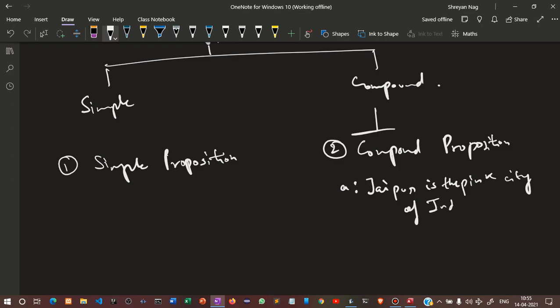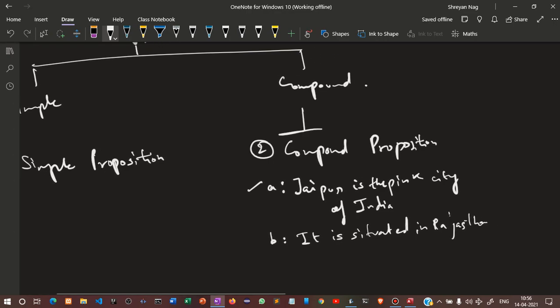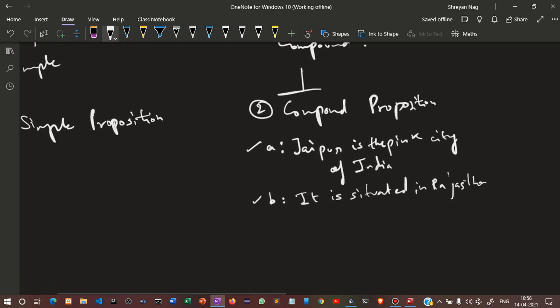Now B colon, it is situated in Rajasthan. So A is a single simple proposition, and B is another single simple proposition.